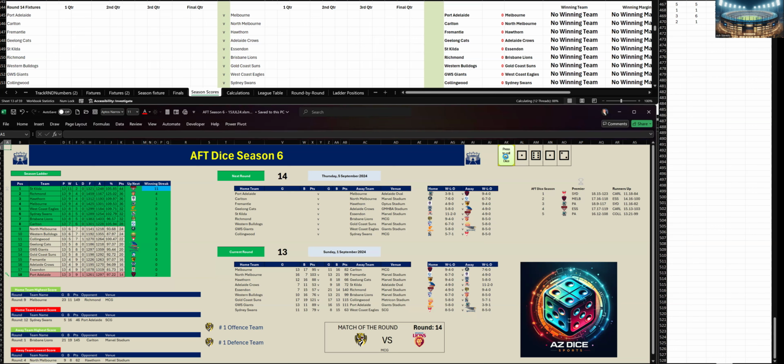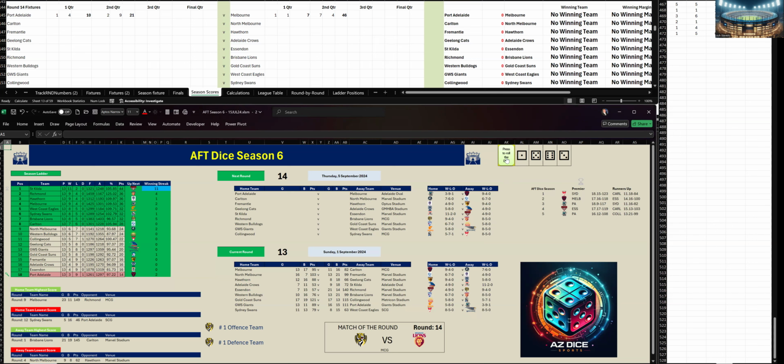And the first quarter's nearly done. So the first quarter's done. Port Adelaide, they kicked 1-4 to Melbourne 1-1. Let's go to this second quarter. Second quarter, Melbourne kicked 6-3 to Port Adelaide 1-5. And at half time, Port Adelaide are down by 25 points.